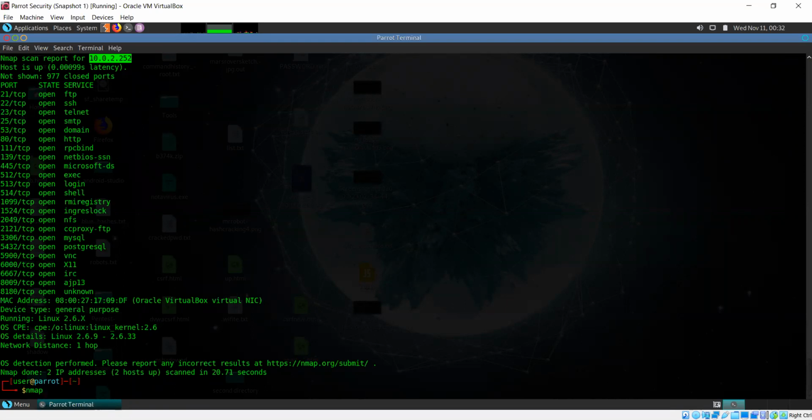Okay, so what I'm going to do is let's try doing a vulnerability scan. Nmap -p- for all ports, on 10.0.2.252, since we know that that is our IP address.